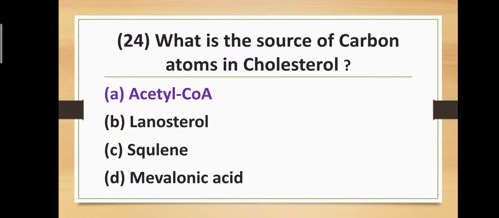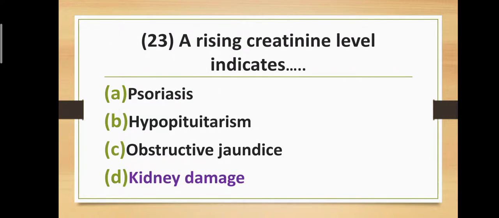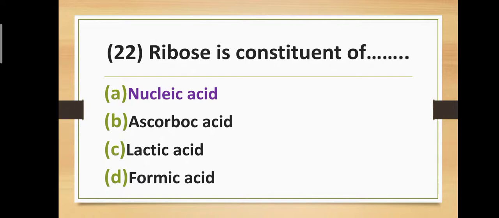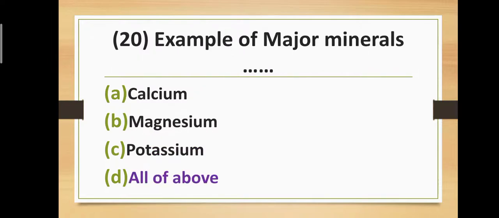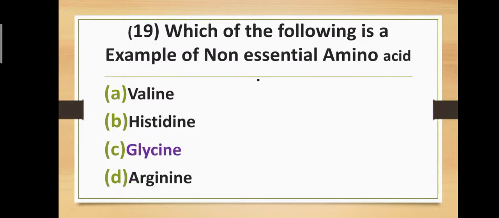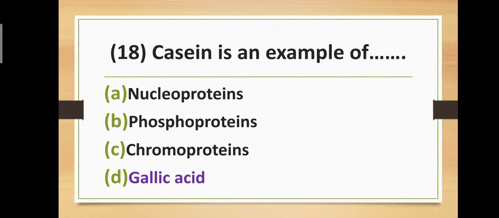Acetyl-CoA is the source of carbon atoms in cholesterol. A rising creatinine level indicates kidney damage. Ribose is a constituent of nucleic acid. Vitamin D can be given for good bone health, or vitamin C also. Examples of major minerals are calcium, magnesium, potassium, all of above. Glycine is an example of non-essential amino acid.